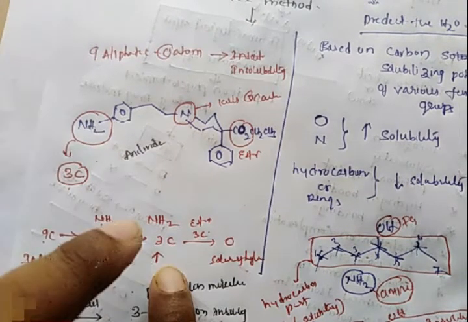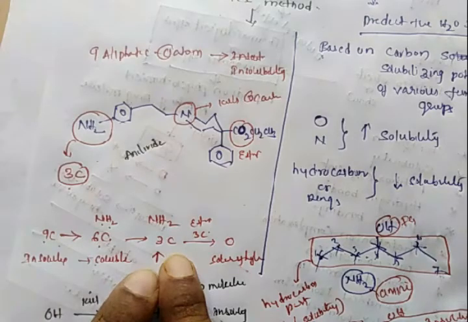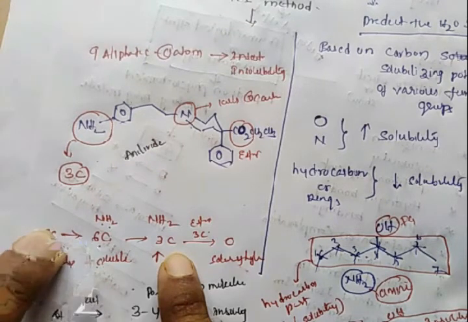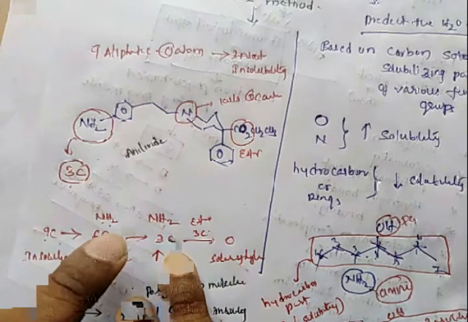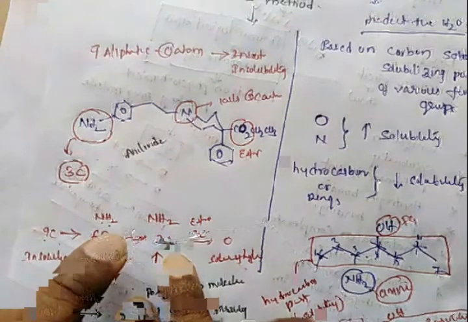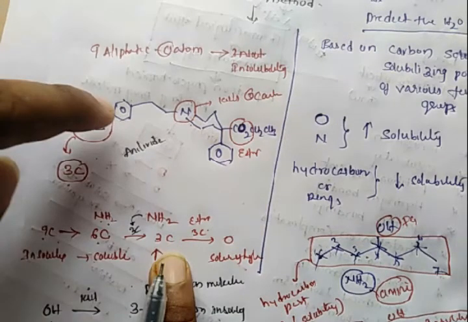Whenever another NH2 group is introduced, this aryl amine group can also kill another 3 more carbon atoms. The insolubility of this compound is not due to 9 carbons, is not due to 6 carbons, because this NH2 group can kill another 3 carbon atoms. So the insolubility of this compound, with this NH2 group and this N group, is reduced to 3 carbons only.